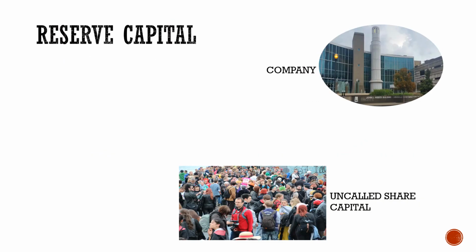Now the next is the reserve capital. Now you are well aware of the authorized share capital, right? Now the company does not keep on calling all of its share capital. Some of the share capital which is uncalled from the public is called reserve capital. That type of uncalled share capital, which is a part of your authorized share capital, will not be called from the public. It is not called. That is kept as a reserve. This is called reserve capital.